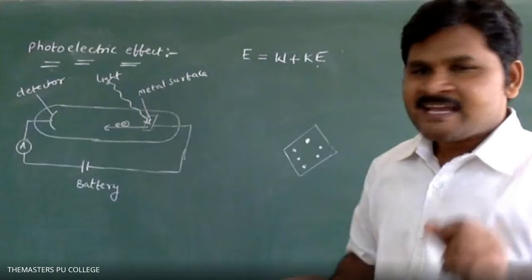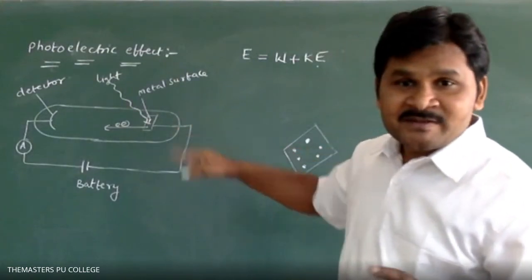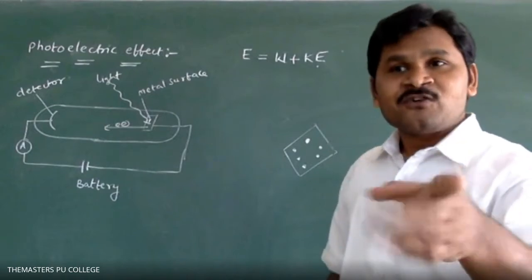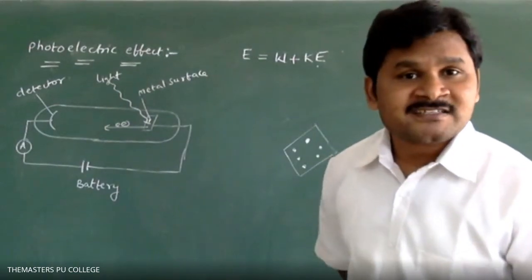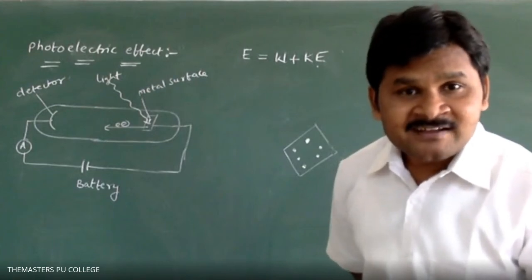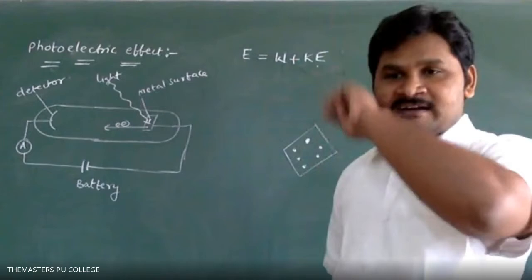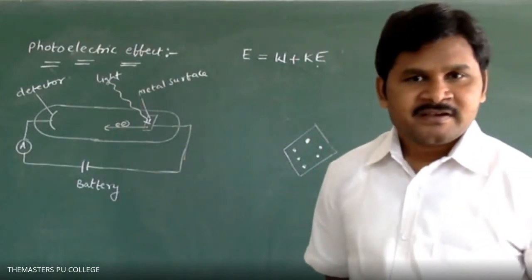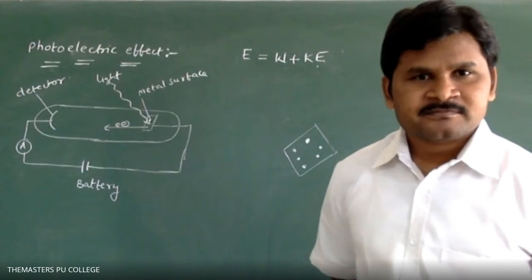Okay, na? Here the electrons escaped from the metal surface are called photoelectrons. What are photoelectrons? Can you say? Electrons ejected from the metal surface are called photoelectrons. Any doubt in this? Clear?